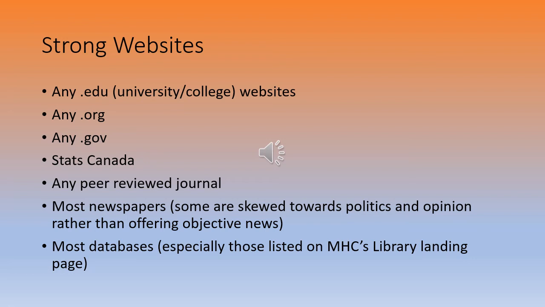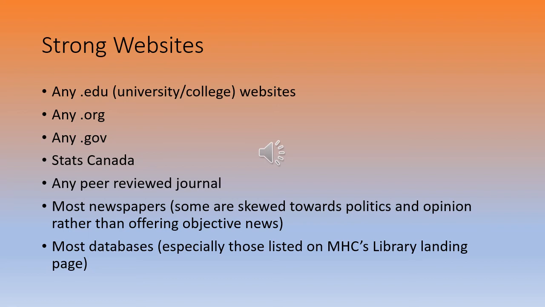Any peer-reviewed journal that we looked at, the ones online. Some of them actually were the physical copied version, so that was interesting. But most of them were digital, and they were all peer-reviewed. If you use the databases, they're all going to be peer-reviewed. Most newspapers too. Some are skewed, however, towards politics and opinion rather than offering objective news. So bear that in mind.